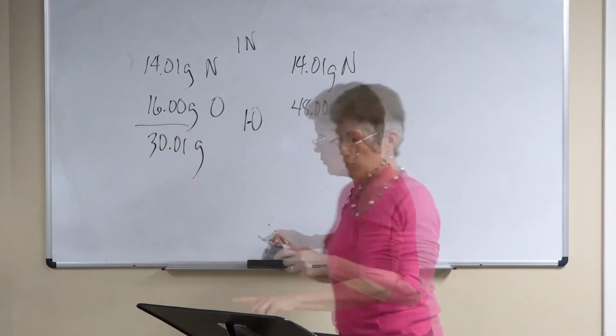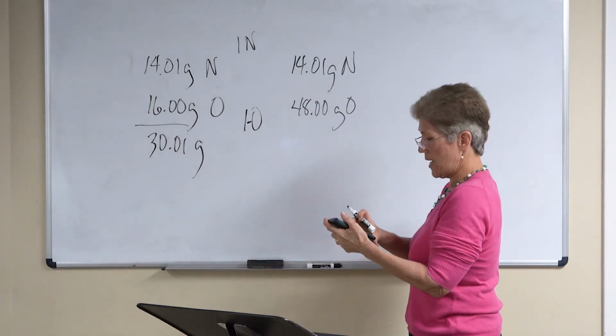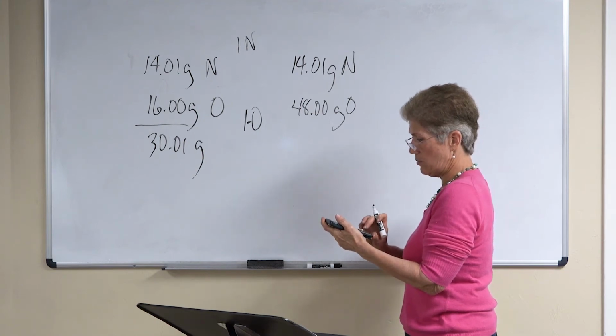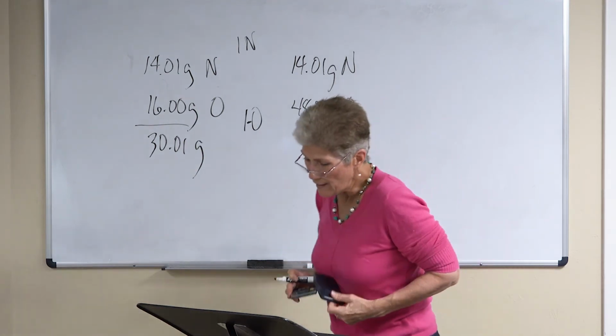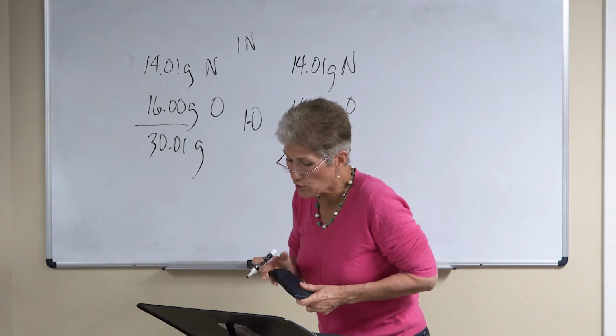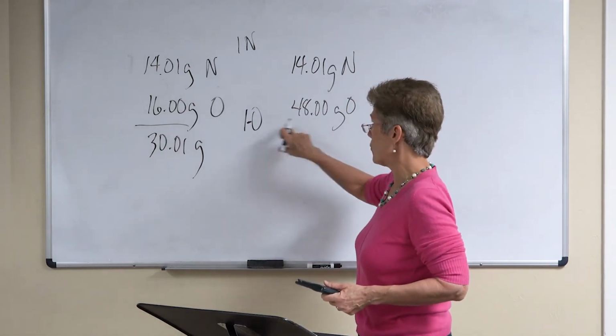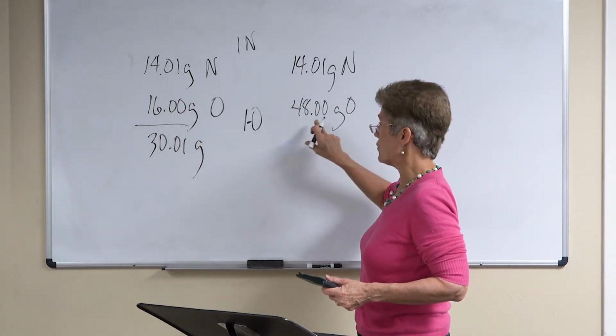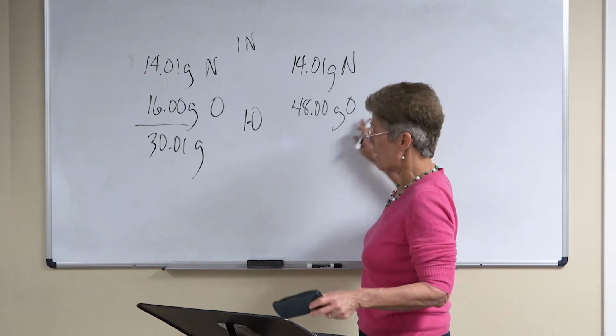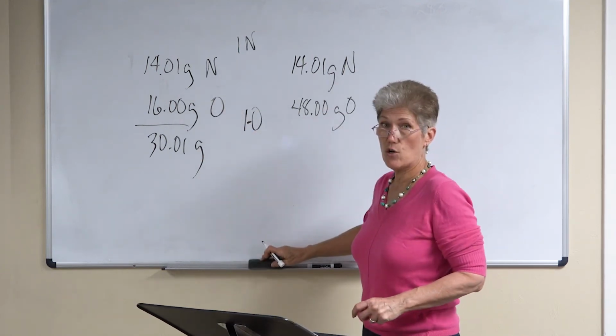We want to use 3, so we're just going to say 16 times 3. Yeah, I was right, 48. So what mass of oxygen should she use with no leftovers? It would be 48, 3 times that amount, because now we want 1 nitrogen to 3 oxygens, and that gives us our ratio 1 to 1.